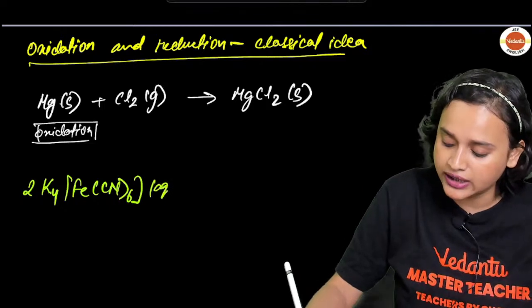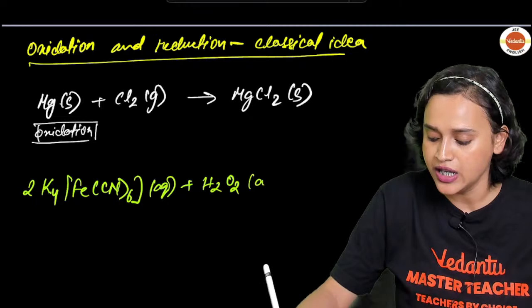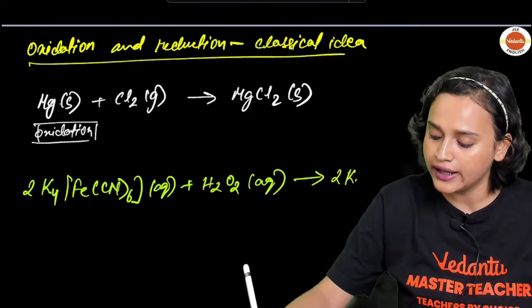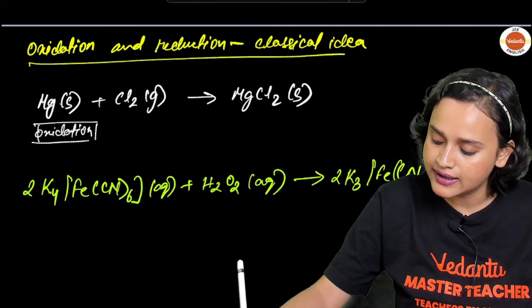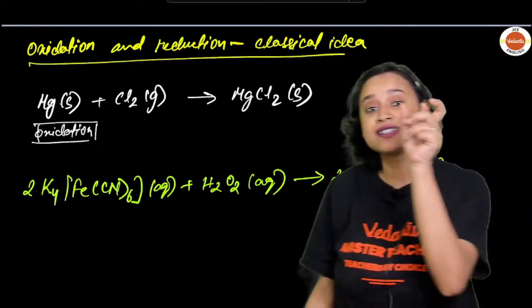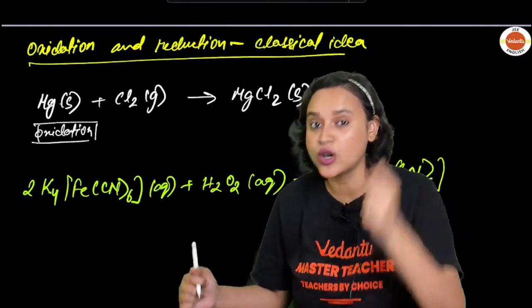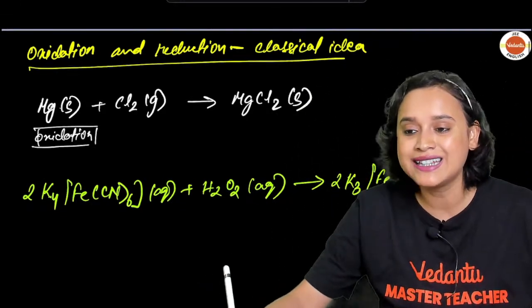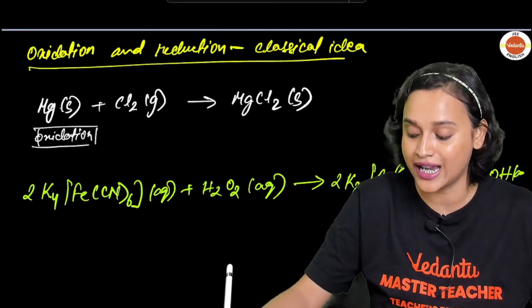This will be in the aqueous form, plus let us say that we add some hydrogen peroxide. Do you know what it will form? It will form 2K3[Fe(CN)6]. Now [Fe(CN)6] is the coordination entity, nothing will happen with that, but the counter ion, what will happen to it? See what happened? From K4 it is becoming K3, and here you will get some amount of potassium hydroxide in the aqueous form.